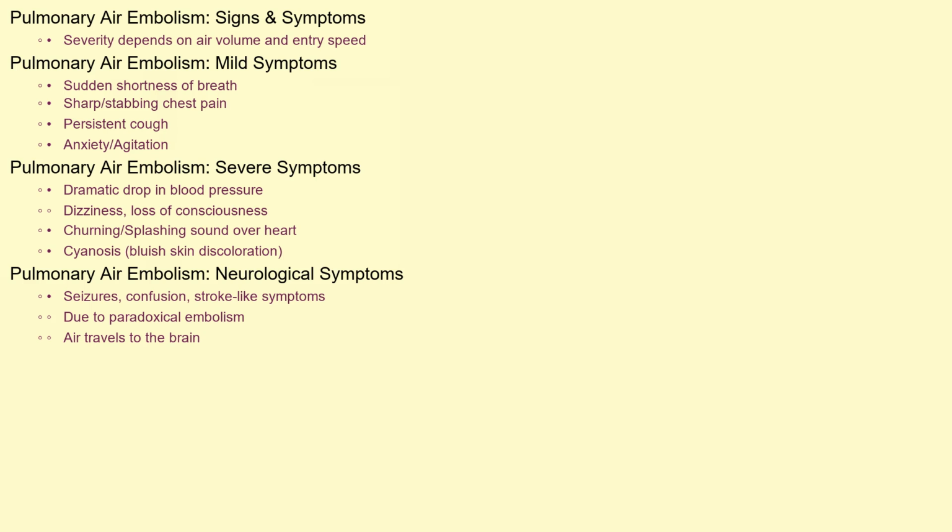In more severe cases, symptoms escalate rapidly. The patient may experience a dramatic drop in blood pressure, leading to dizziness or loss of consciousness. A characteristic churning or splashing sound may be heard over the heart with a stethoscope. Cyanosis, a bluish discoloration of the skin, indicates a lack of oxygen in the blood. Neurological symptoms, such as seizures, confusion, or even stroke-like symptoms, can also occur if air bubbles travel to the brain through a paradoxical embolism, that is, crossing from the venous to the arterial side through a patent foramen ovale.